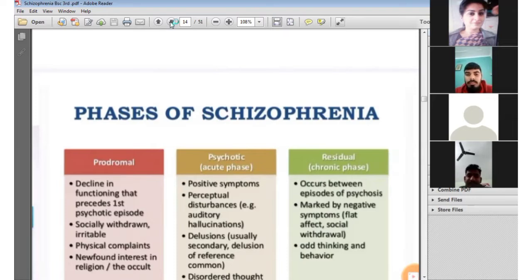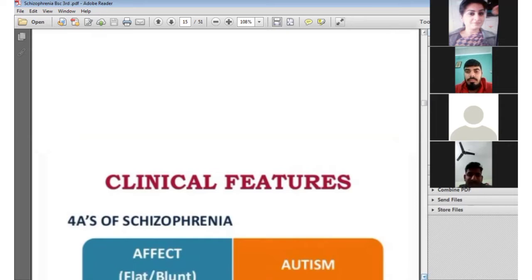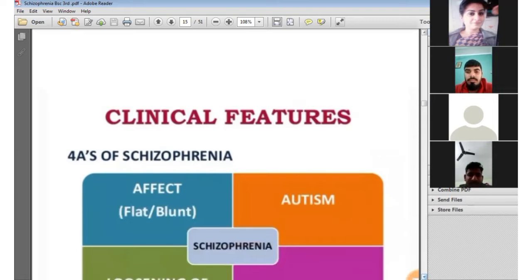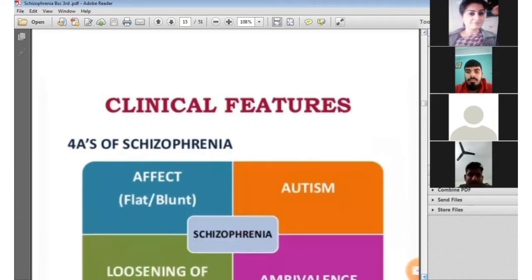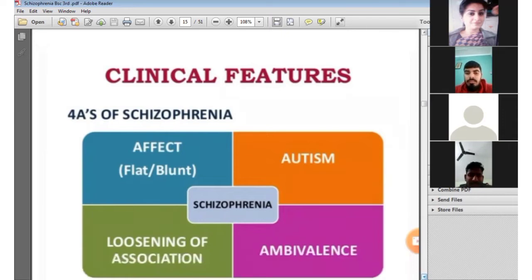Next, after the phases, the clinical features of schizophrenia, which means the various signs shown by the body of those persons suffering from schizophrenia. The first of the four major clinical features is according to the 4A's, given by Bleuler. The 4A symptoms are the so-called fundamental or primary symptoms of schizophrenia. Under that, first is affect, in which there is flat and blunted affect.